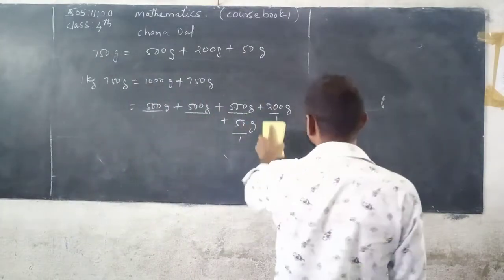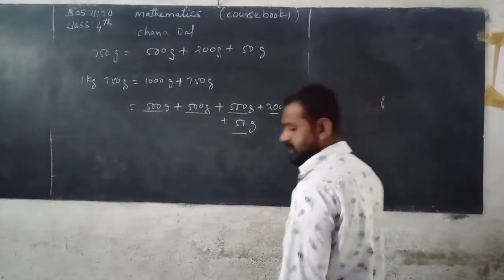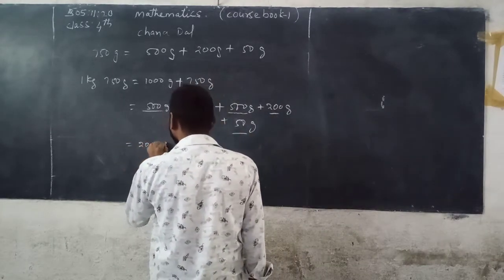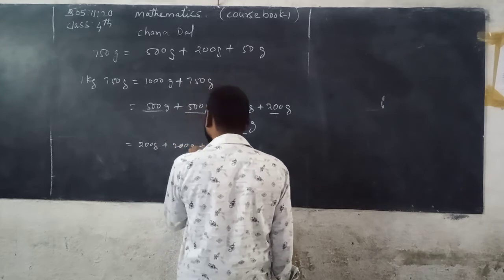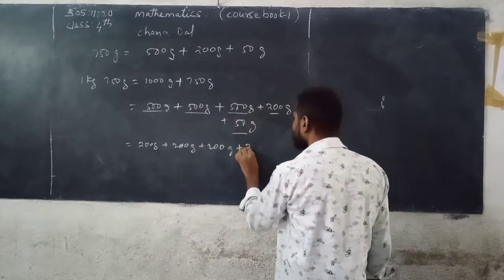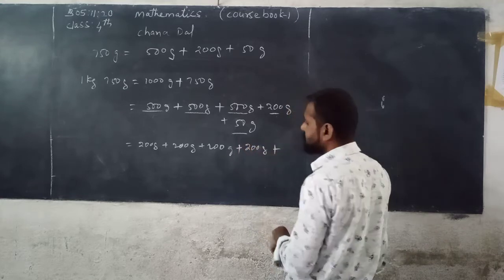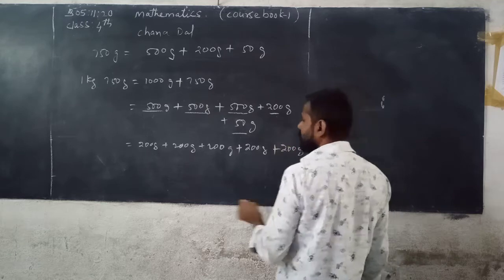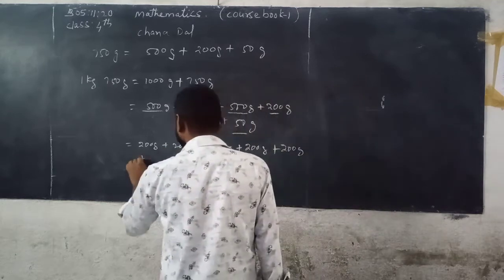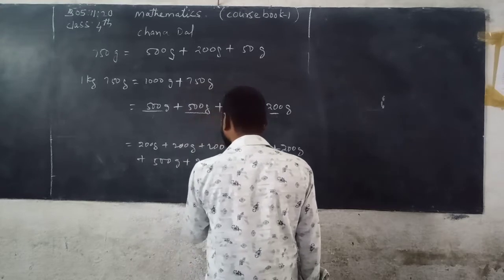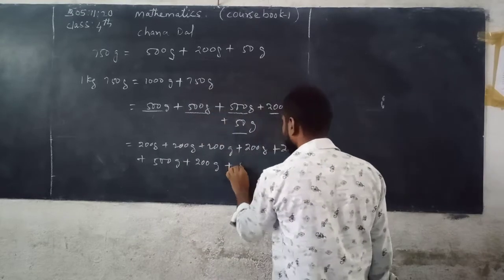Now you can also write it like this. 1000 can be written as 200 grams plus 200 plus 200 plus 200 plus 200, that is 5 packets, plus 500 grams plus 200 grams plus 50 grams.